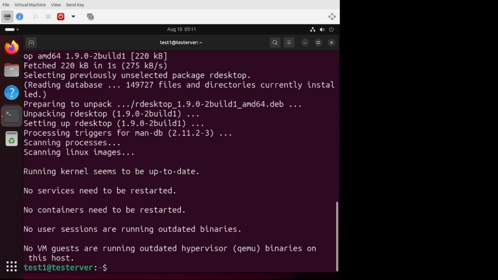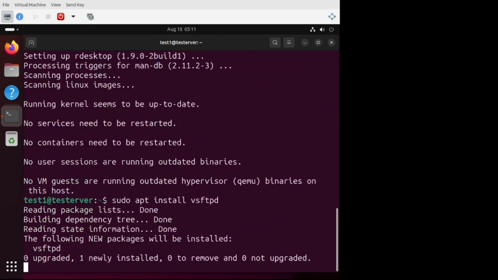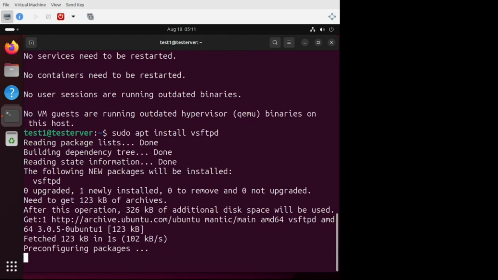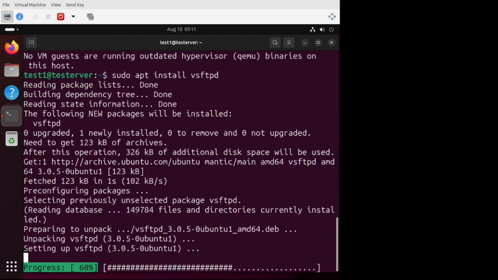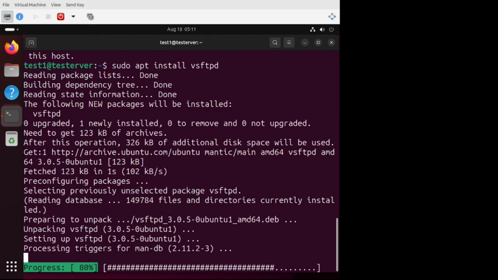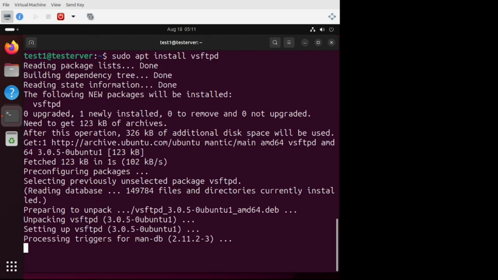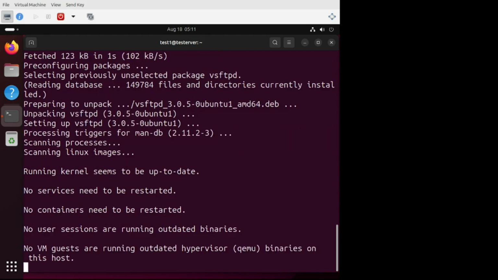And lastly, let us also install the FTP server on this machine. So we'll say sudo apt install vsftpd, very secure FTP daemon. That's cool. vsftpd has also got installed.